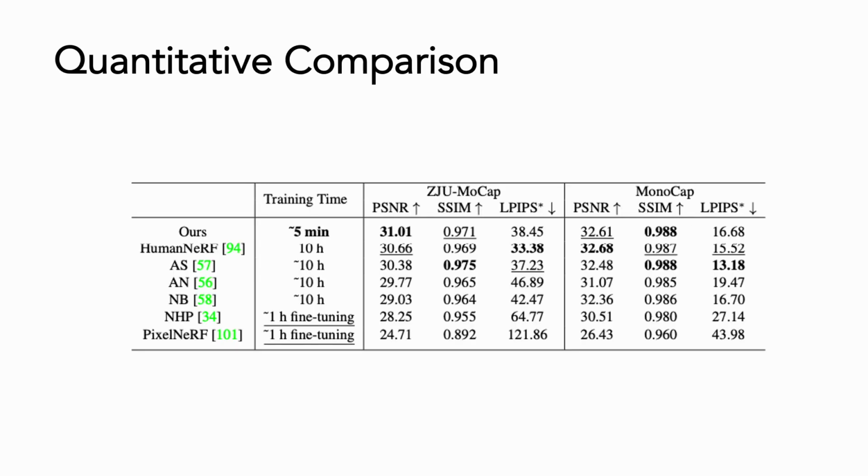Then I'll show you some experiment results to prove the effectiveness of the proposed method. First, let's see some comparisons with the baselines. Here's the quantitative comparison between the proposed method and the baselines. Our method has a much faster optimization speed, yet preserves competitive rendering quality.